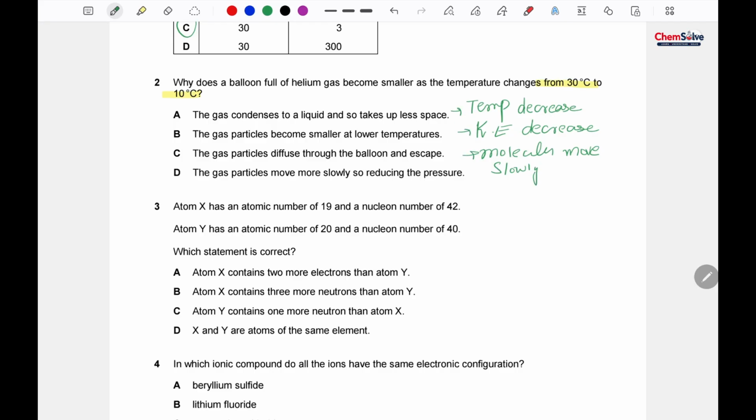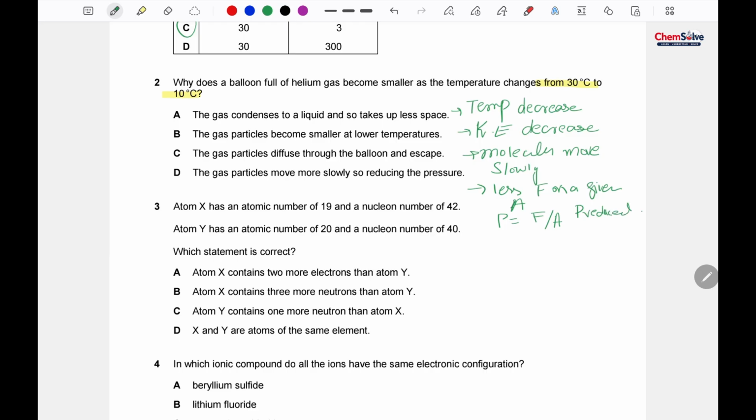If molecules move slowly, there would be less force on a given area. Pressure is equal to force over area, so pressure will be reduced.